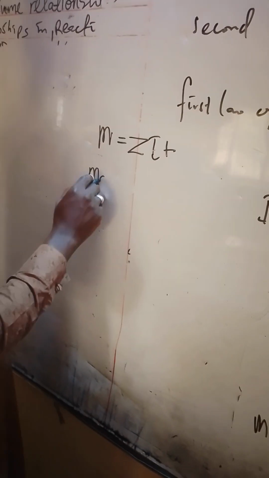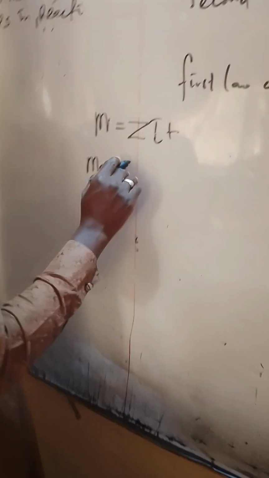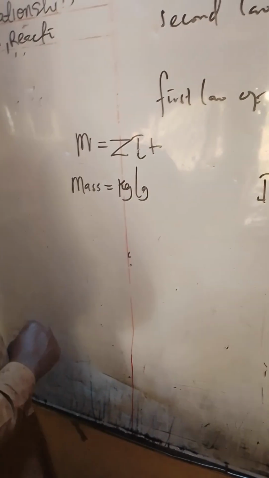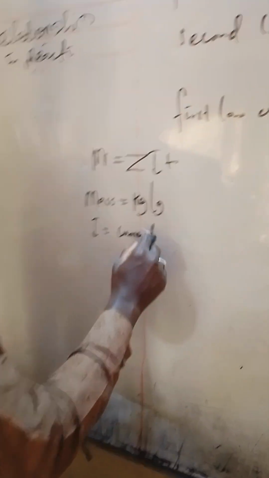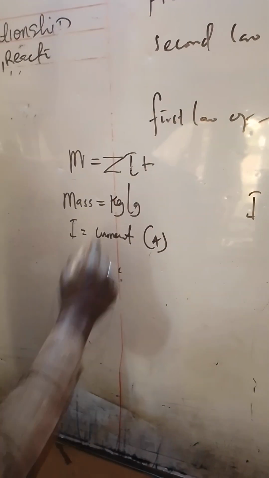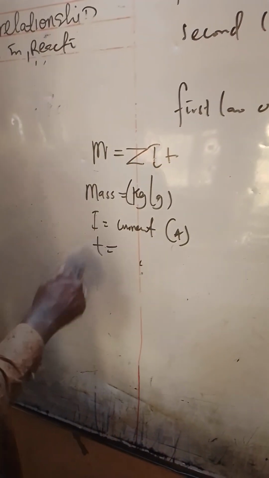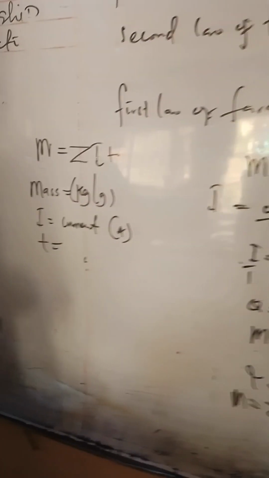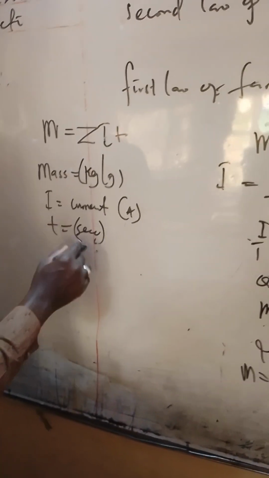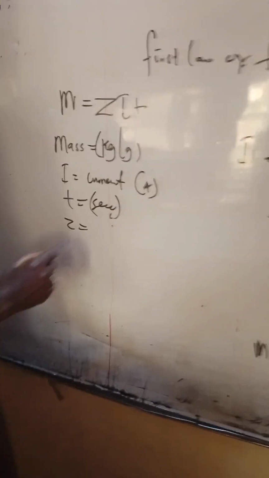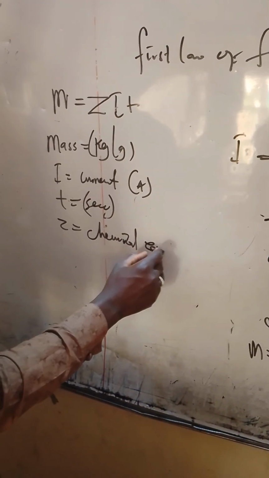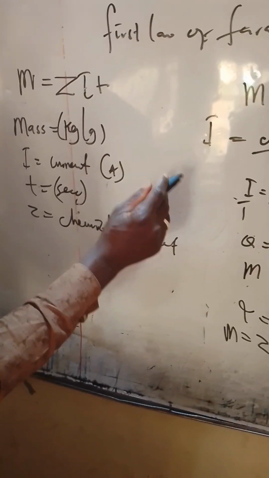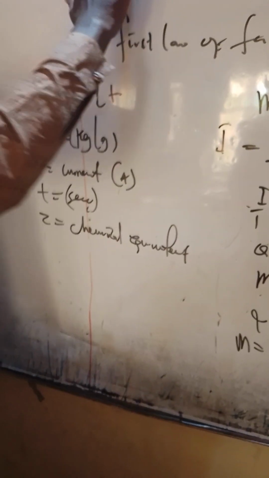What is mass? The mass is the amount of substance deposited or liberated, and its SI unit is either kilogram or gram, as the case may be. What is I? I is the current that passes through the given circuit, and it's always in amperes. Then we have the time, which is the time taken for the current to flow within the given circuit, and it's usually in seconds. What is Z? Z is the chemical equivalent, as the case may be. This is all about the first law.